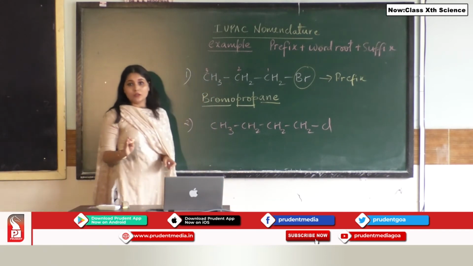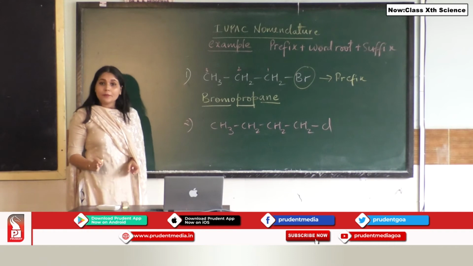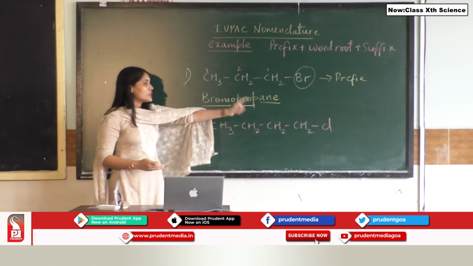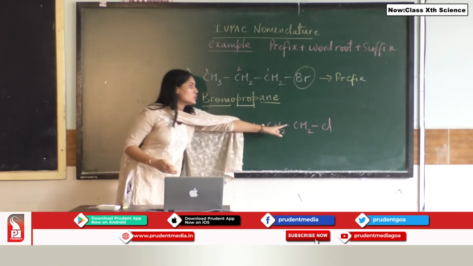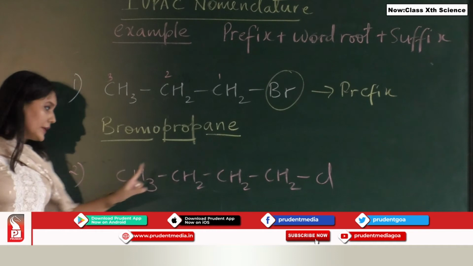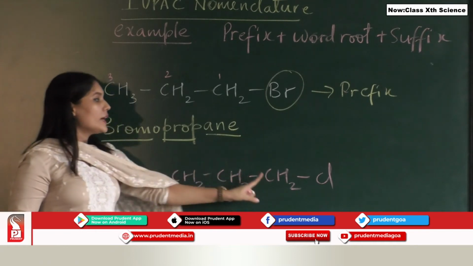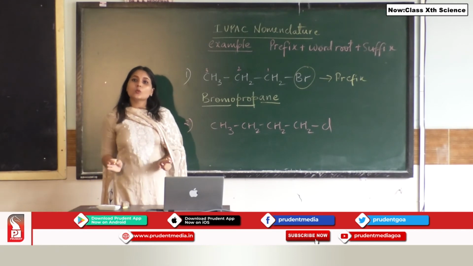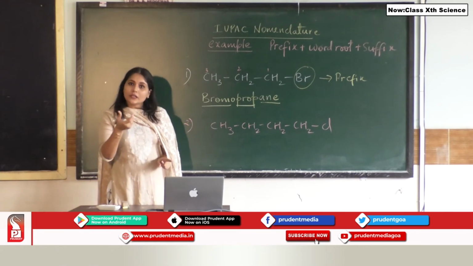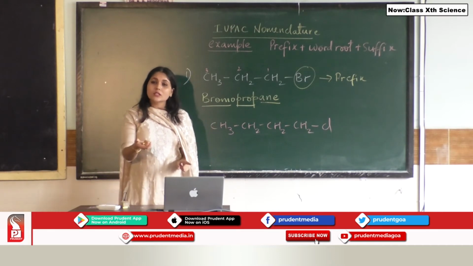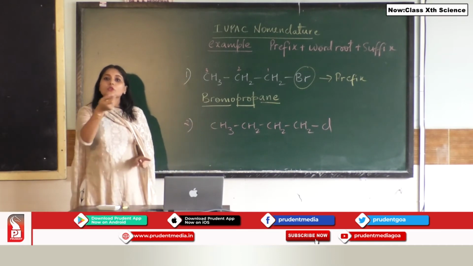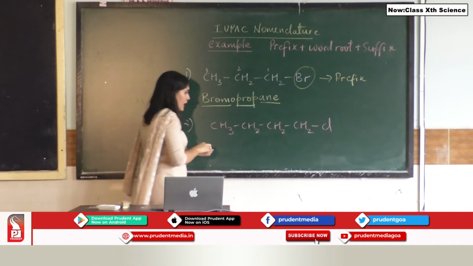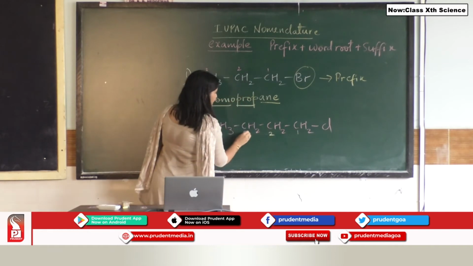The lowest number will be given to that particular carbon which is attached to a functional group. Over here you can see the functional group present is chlorine, which is attached to this particular carbon. So rather than numbering 1 from over here, I am going to start numbering 1 over here, because the IUPAC rule says that the lowest locant is given. The term used for a number is locant. The lowest locant will be given to that particular carbon which is attached to a functional group. So I am going to start numbering 1, 2, 3 and 4.